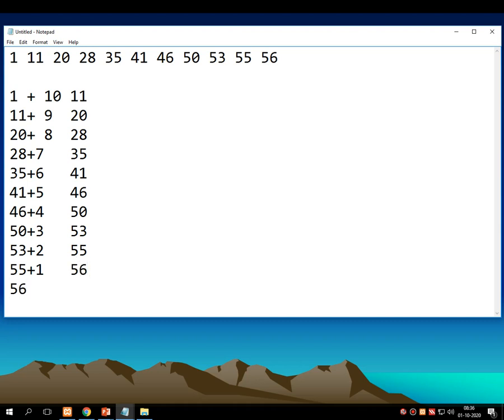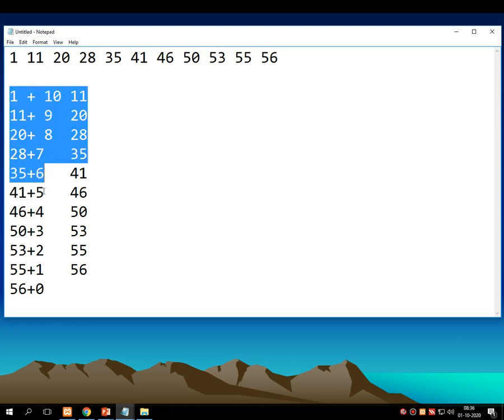Then 56 plus 1 is decremented by 1 and becomes 0. 56 plus 0 is not possible, so repetition stops.